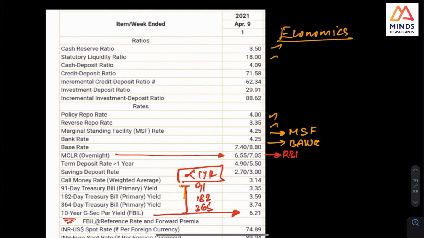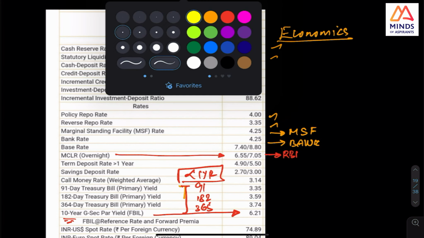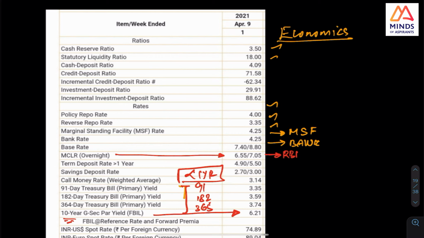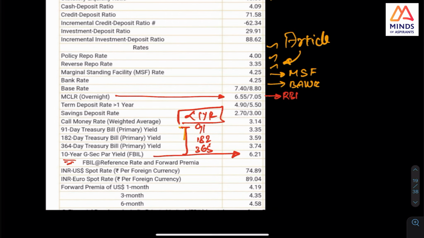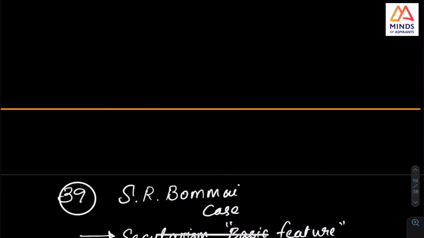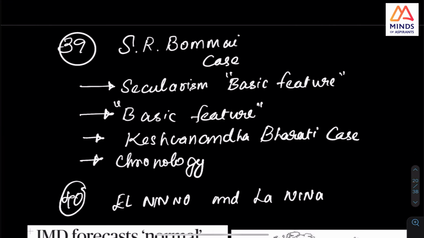One more thing they have introduced, maybe I will cover it in another video, or I will start it. I have already put the article. Like the repo rate and reverse repo rate, they have newly introduced one more thing. So I will put that. If anyone has that, you can put it in the comments as well.